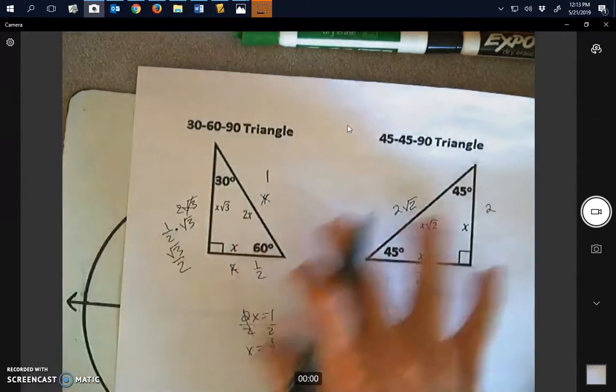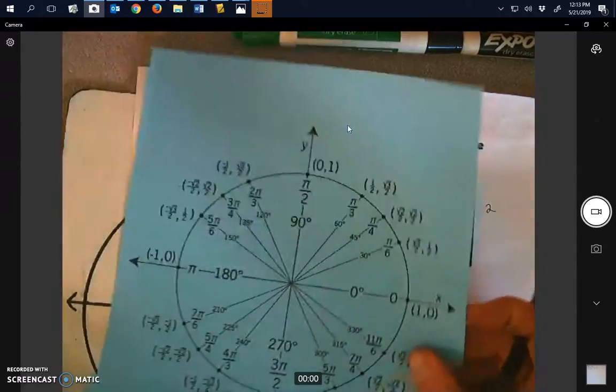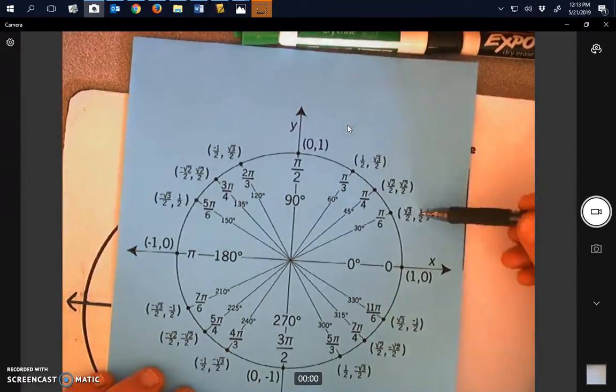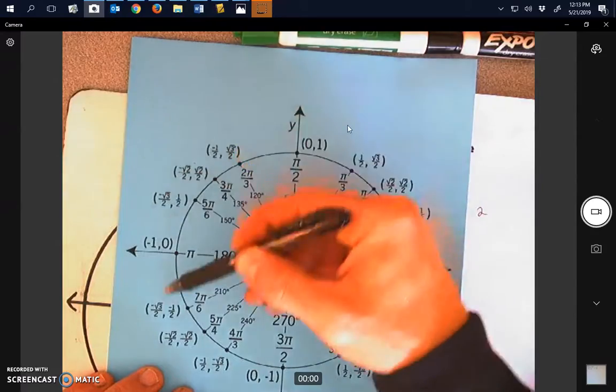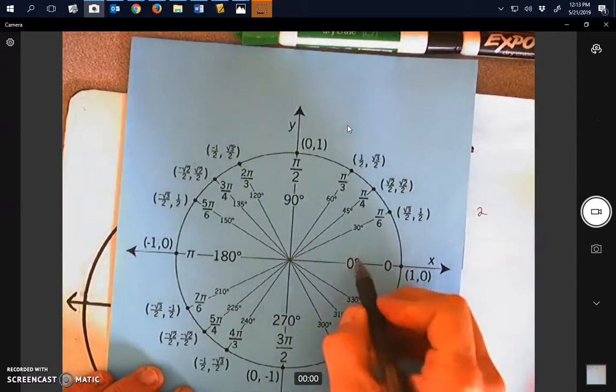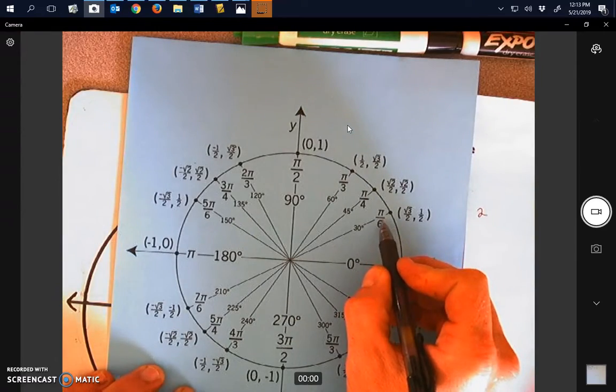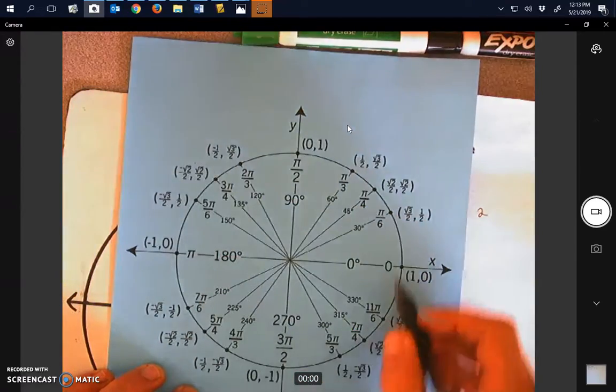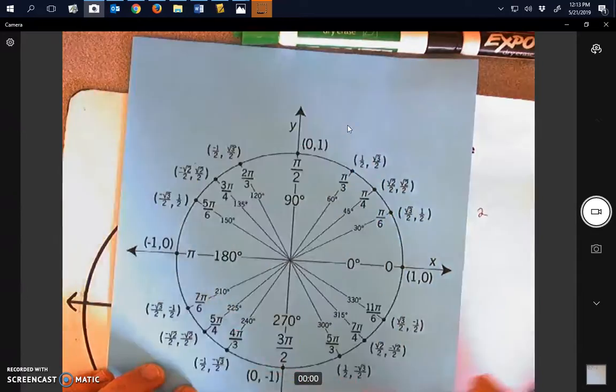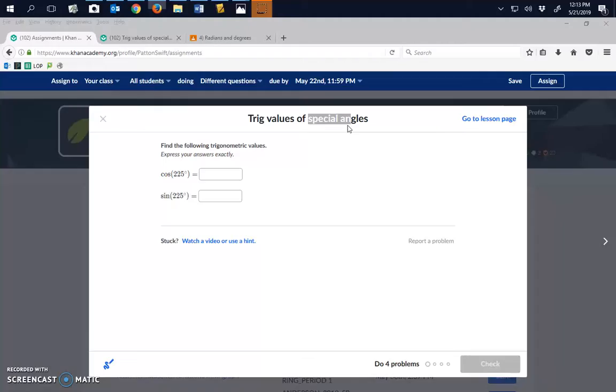All right, so we're going to use these ratios to determine all of these values of our unit circle. Okay, we've already talked about the degrees on the inside. And the last assignment we determined how to get our radians. And now we're going to finally get our coordinate points of our unit circle. So let's go to the first question and see what measure they're looking for.